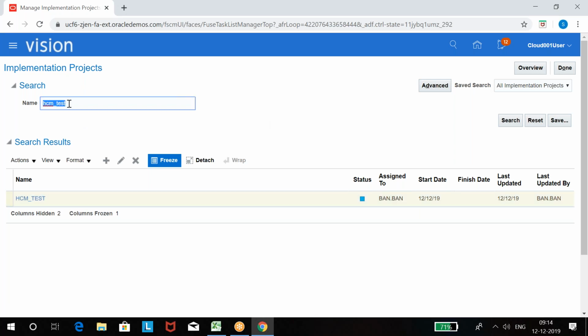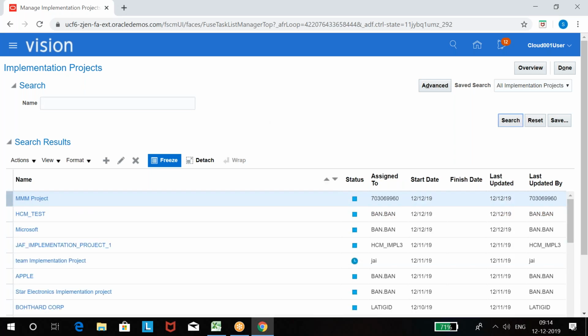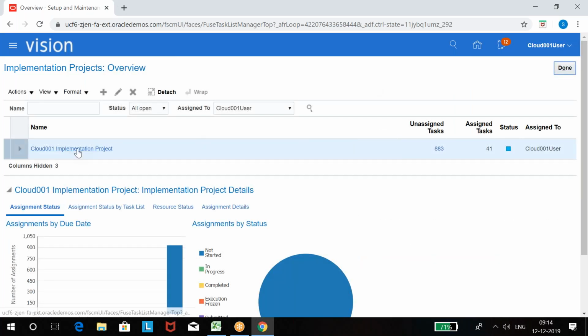Every time you log in and go to setup and maintenance, you see all the projects created. But if you want to go to your project directly, click on overview. It will directly take you to your project. Whatever project is assigned to your username, it is assigned to the Cloud 001 user, you can see those projects here. It may be 1 or 2 or 10. All projects you can see here.